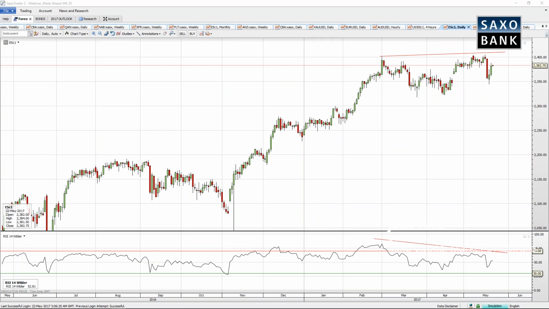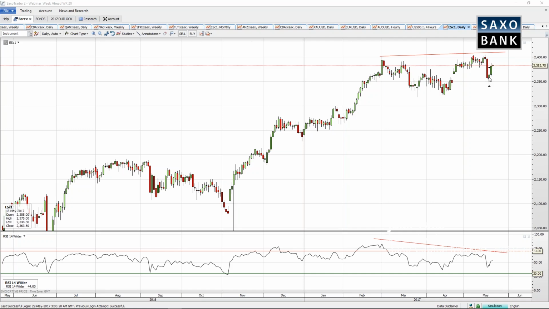Over to equity indices. This is a daily chart of the eMini futures. From about 3 weeks ago, back on this weekly presentation, I started to highlight the diverging RSI. So as the S&P continued to hover at its 2017 highs, with this RSI divergence, now in hindsight, this was a clear giveaway of the moves to come.